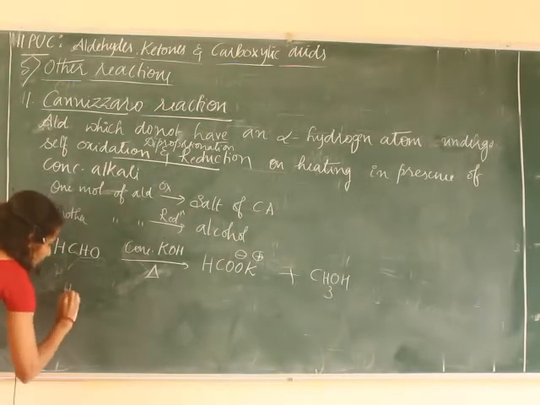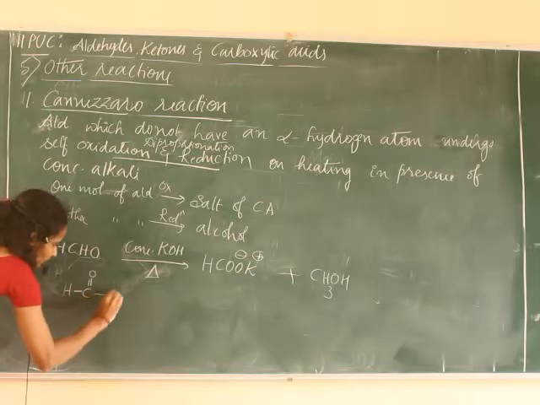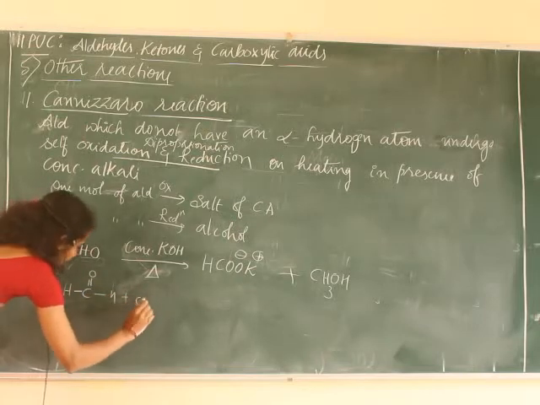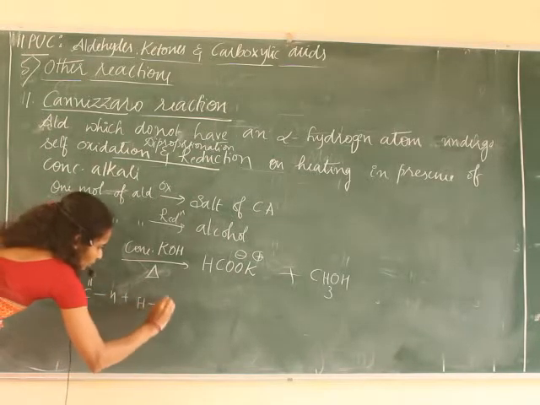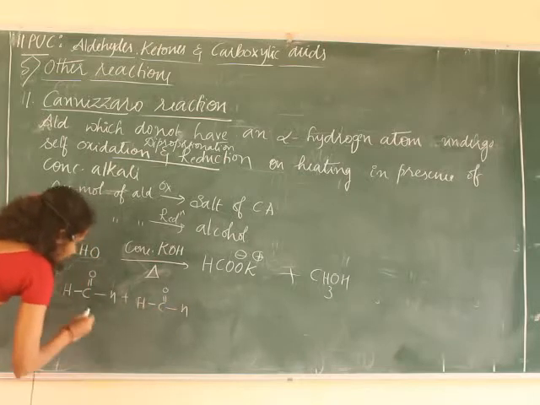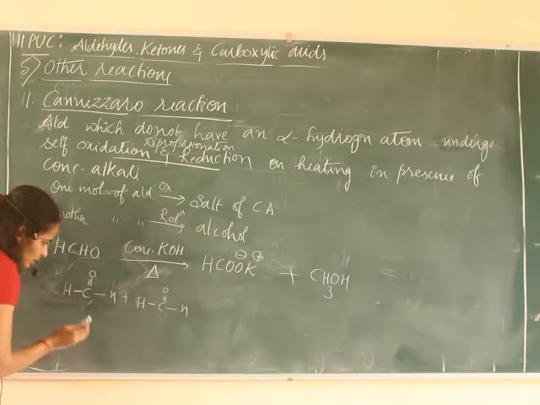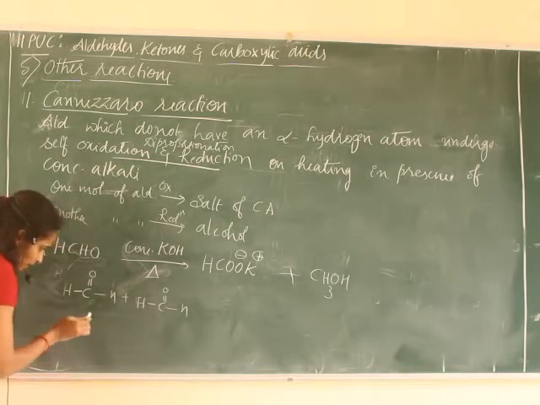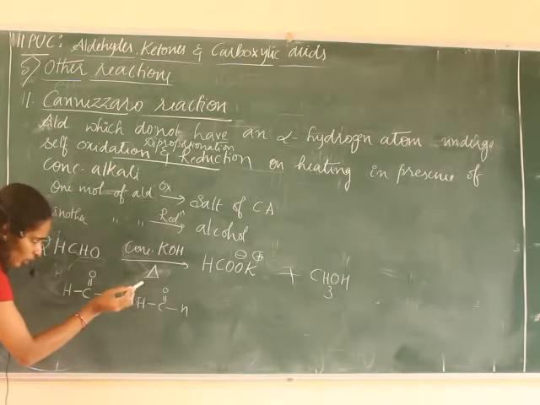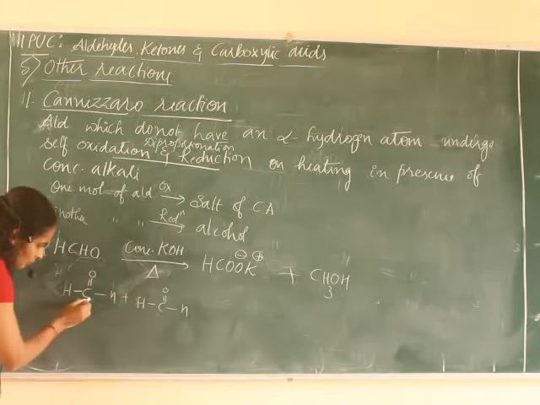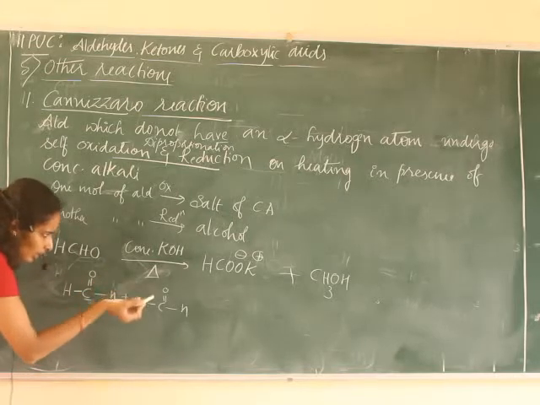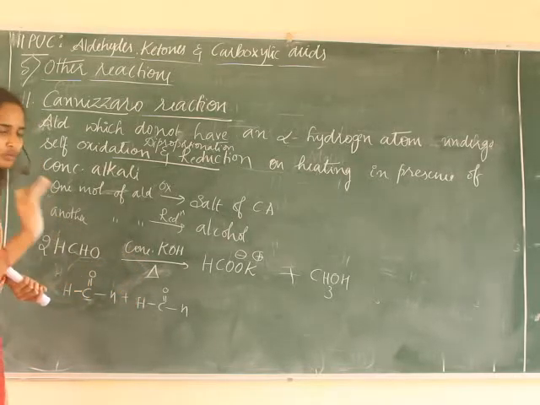We can write it like this: here one will undergo oxidation, the other undergoes reduction. You can write it easily. In the carboxylic acid, one carbon atom is there, so in the alcohol also there must be one carbon atom.